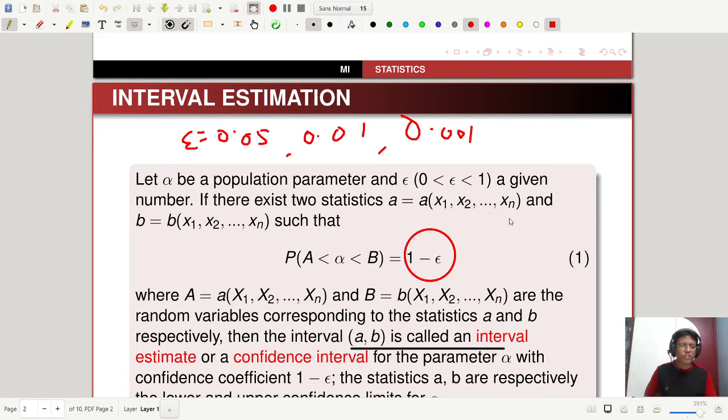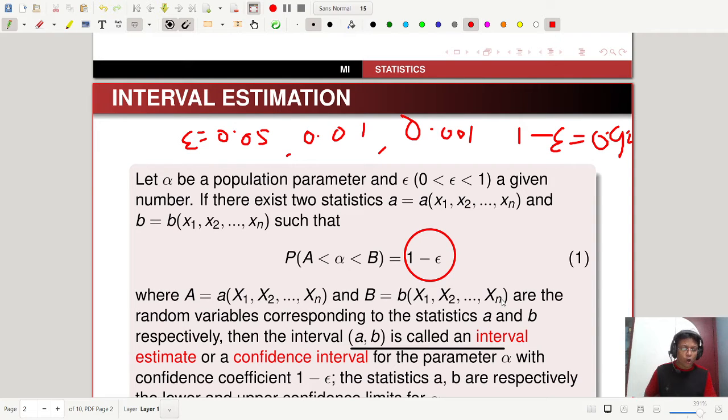If you choose epsilon equal to 0.05, your confidence coefficient 1 minus epsilon will be 0.95. In the second case you have 0.99, and in the third case 0.999, and so on.